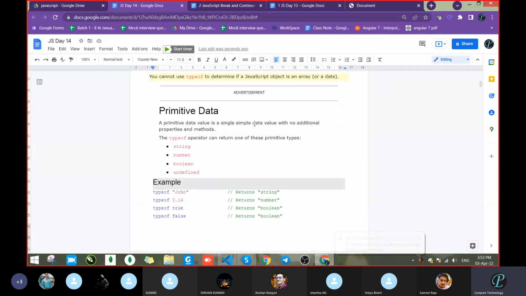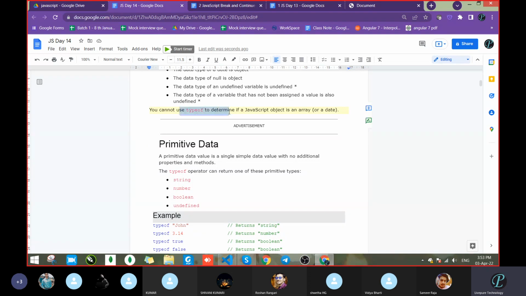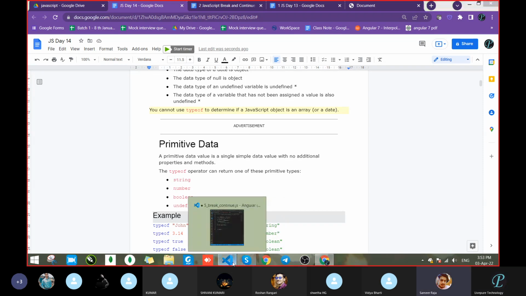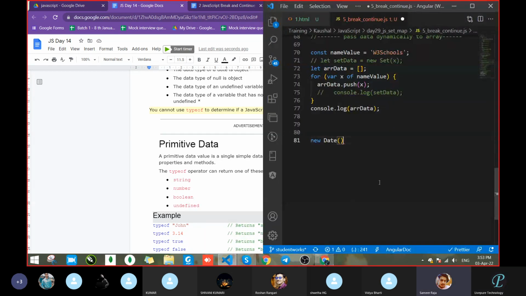You cannot use typeof to determine whether a JavaScript object is an array or a date. Means if it is an array, how can we check with typeof? How can we differentiate between array and object? Sir, an array should be in brackets, and the other thing we will check is isArray. Yeah. With the help of isArray, it will give true or false. We can check whether it is true, meaning it is an array or an object.